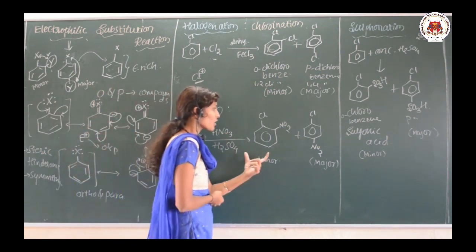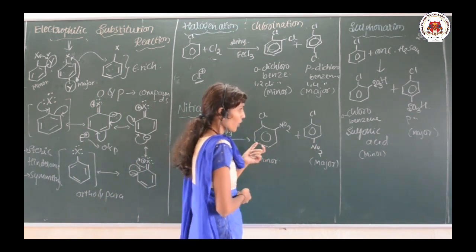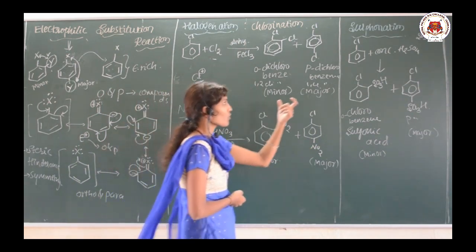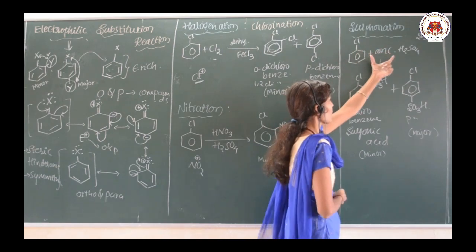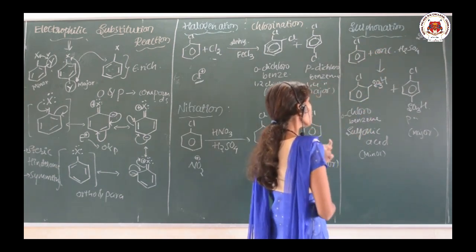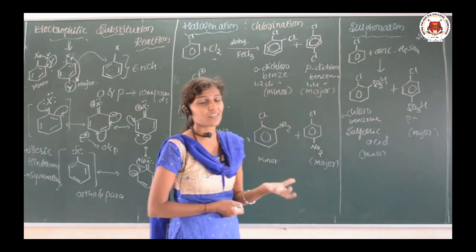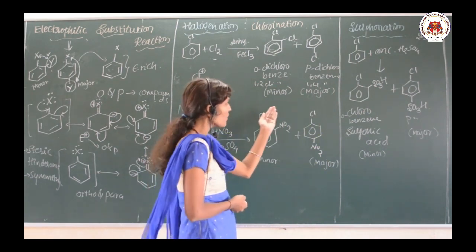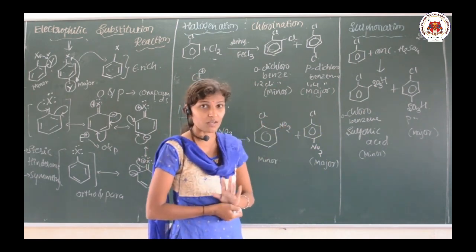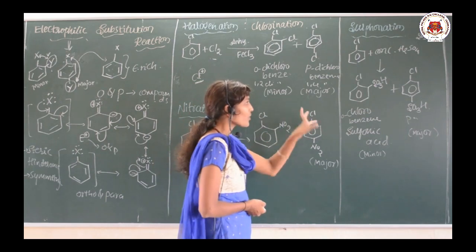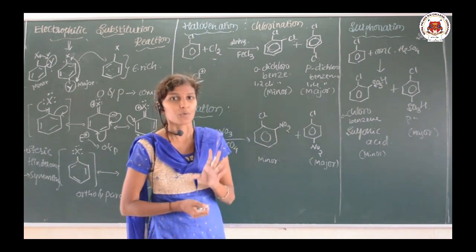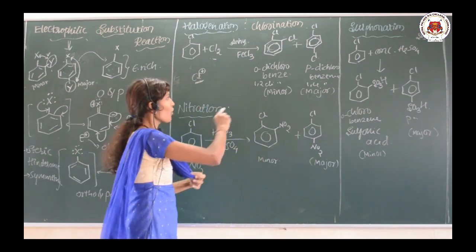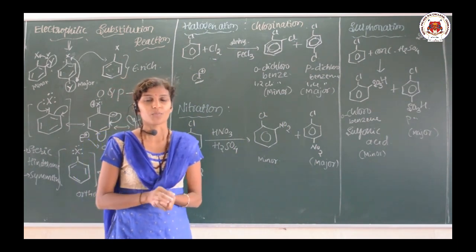We get the ortho and para products here also. And in case of sulfonation, chlorobenzene is treated with concentrated sulfuric acid, and we get the chlorobenzene sulfonic acid. In all the cases, ortho and para products are possible, and para will be the major product. Clear? I hope all the things are clear for you.